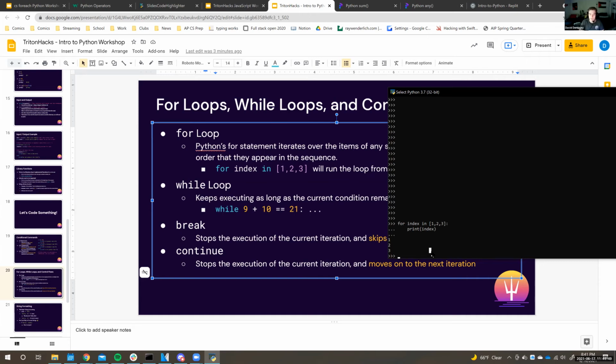Another way you can do this is to print out numbers in a range. So I use range quite a few times. So if we do range from like 0 to 3, for example, and print out index, it'll print out all the numbers between 0 and 3 exclusive. So 0, 1, 2. This is really good if you don't want to write out an entire list of numbers and you just want to go through a loop a certain amount of times that you specify.